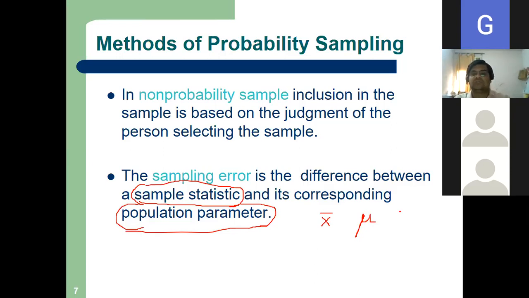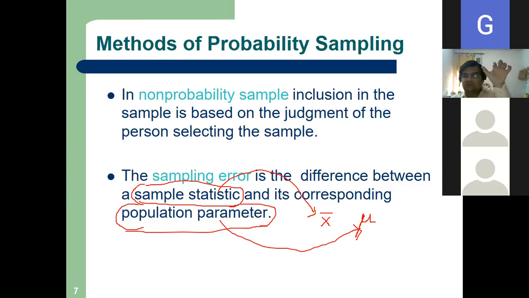X bar is the mean of the sample, but mu is the mean of the population, and it is called a population parameter.